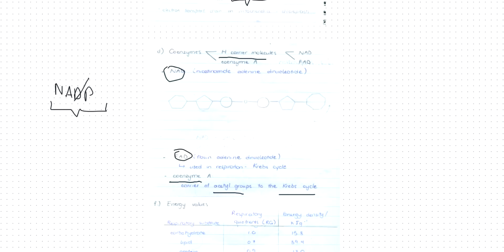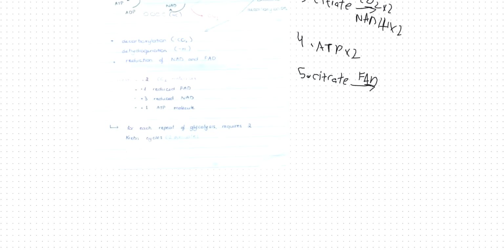So citrate will release a hydrogen. This hydrogen will combine with FAD to make FADH or reduced FAD. So both FAD and NAD have the same function. They accept hydrogens. So citrate accepts hydrogen in step number 5.